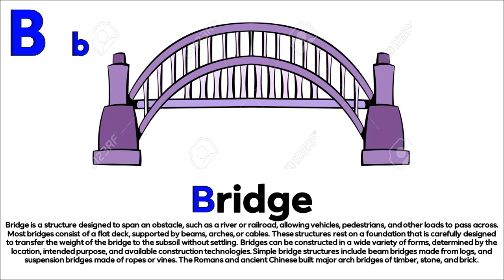Bridges can be constructed in a wide variety of forms, determined by the location, intended purpose, and available construction technologies. Simple bridge structures include beam bridges made from logs, and suspension bridges made of ropes or vines. The Romans and ancient Chinese built major arch bridges of timber, stone, and brick.